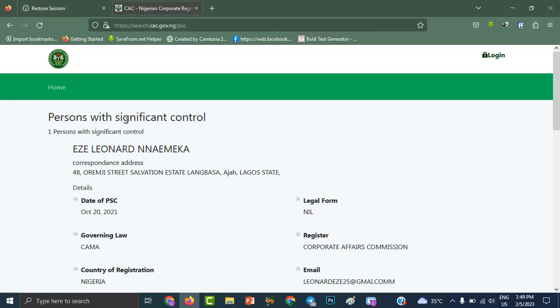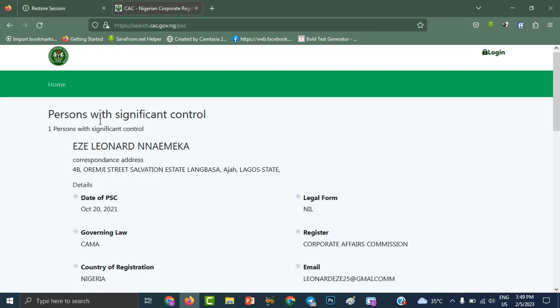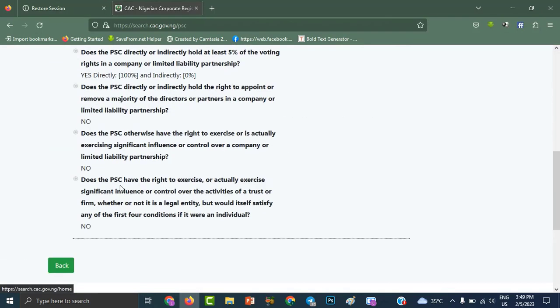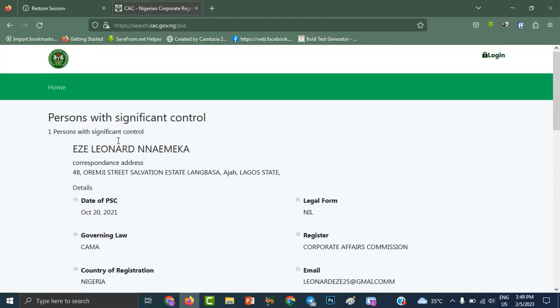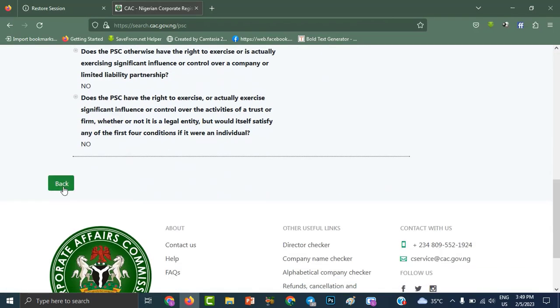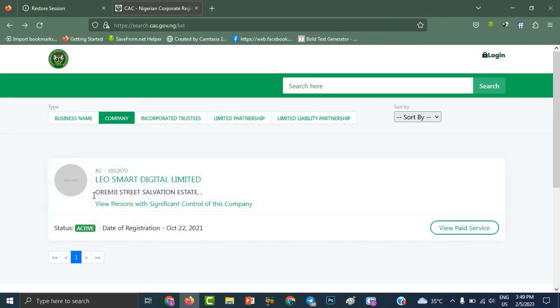If I tell you this business is owned by me, it is my details, then you should be able to see the details. If it's a company, you'll be able to see it, because only a company has PSC, a business name doesn't have it. So you can see that it's duly registered. Date of registration is October 22nd, 2021.